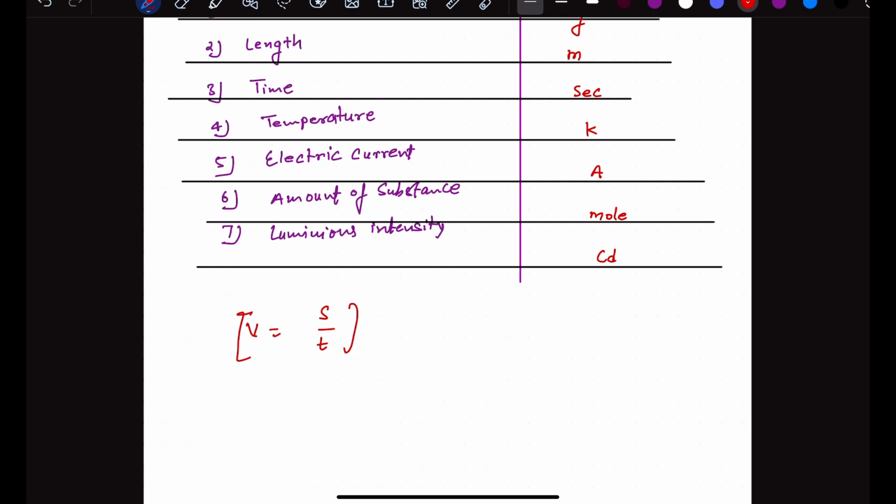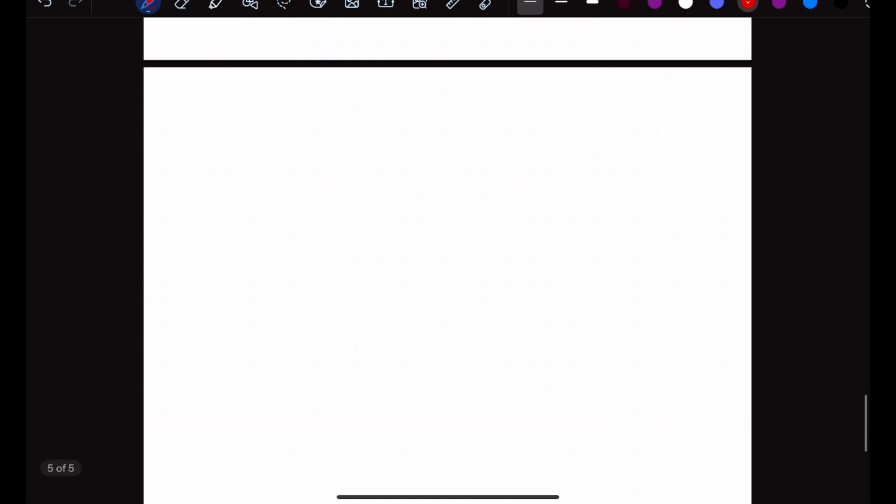But then I need to remove the other quantities which are dependent on them. Like for example, if there is area, right? If I am listing the area as fundamental, then I cannot list the length as the fundamental quantity. So yeah, now the next thing is the derived quantity.